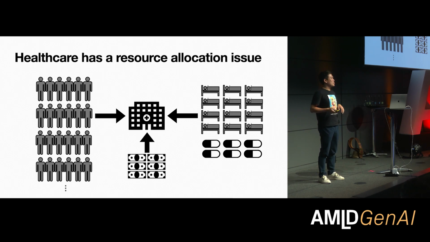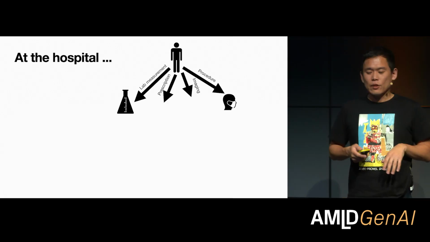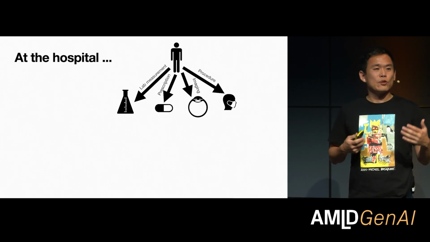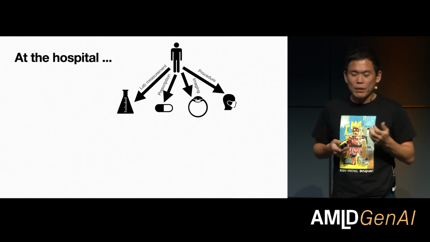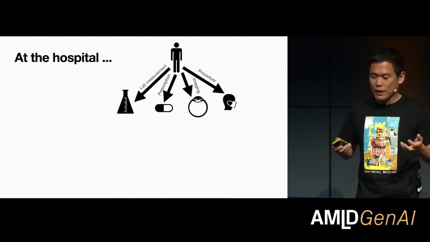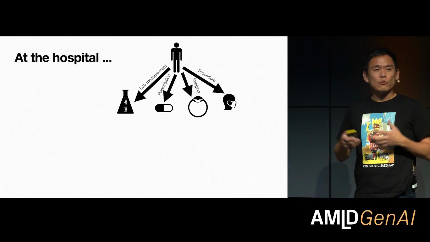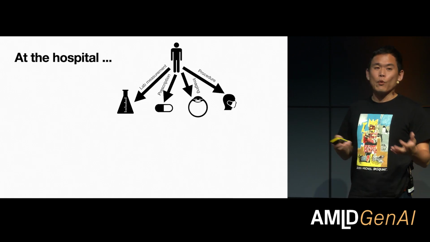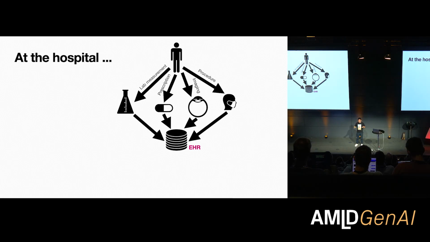So let's look at what kind of decisions are made in the hospital. A patient comes to the hospital, and there are so many things that the patient can go through. We need to make a decision about whether the patient needs to go through, let's say, blood work. If so, what kind of blood work? Maybe the patient needs to go through some kind of imaging. But what kind of imaging? X-ray, MRI, ultrasound, whatnot. And then perhaps the patient needs to be prescribed some kind of drug. There are tons of drugs from which the patient could be prescribed. And then maybe the patient needs to go through a procedure. Well, what kind of procedure? By which doctors? And then all these things are going to be recorded in the electronic health records.